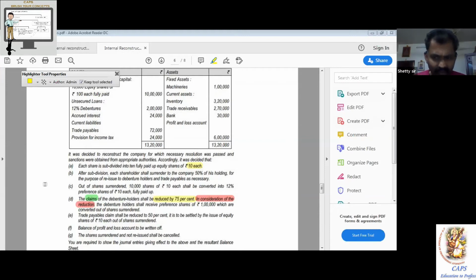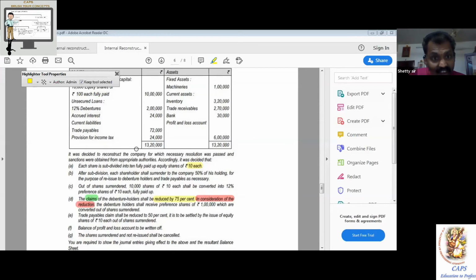Nobody has given the right answer yet. 2,24,000 into 75%, so they are going to forgo 1,68,000. The claim shall be reduced by 1,68,000, for which we are going to give them 1 lakh. That means the net gain is 68,000. I don't think anybody has given that answer. That is the first clue to you.